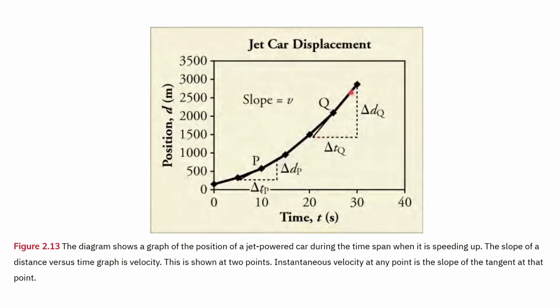Then we can calculate the slope of that tangent line that's just touching the graph, and that will give us the instantaneous velocity, the velocity that the jet-powered car is traveling at that point in time, which in this case looks like around 25 seconds.